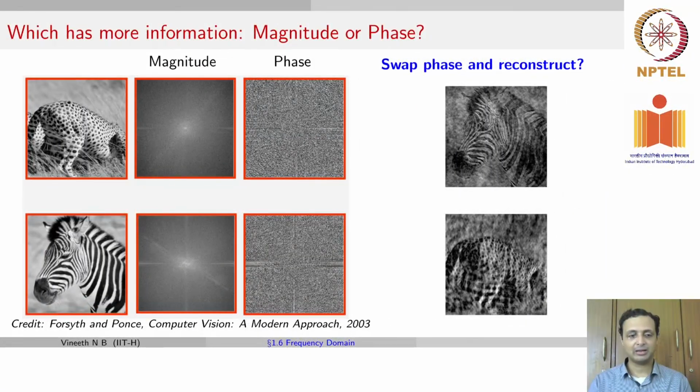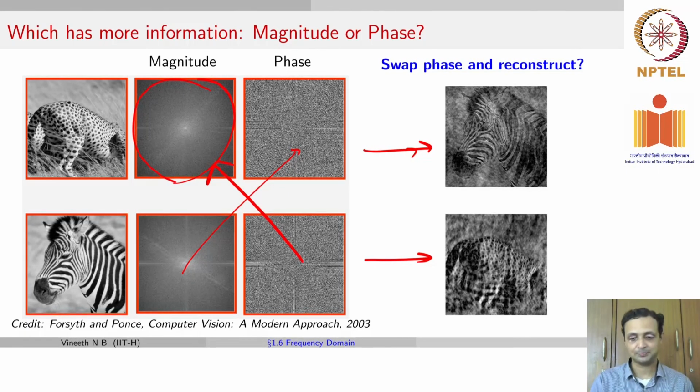These are the kind of things that you would get. So if you now take the magnitude of, in this case, I think yes, your leopard or cheetah and the phase from the zebra, and similarly you take the magnitude of the zebra and the phase from the leopard, you get these images. What does this tell us? This tells us that the texture information comes from the phase, whereas the frequencies actually come from your magnitudes.